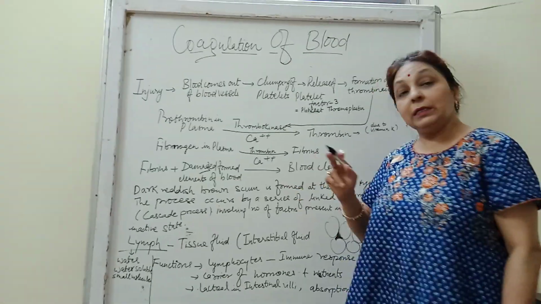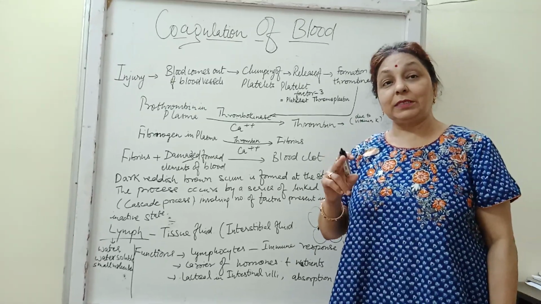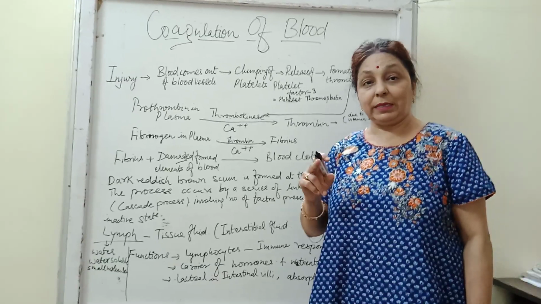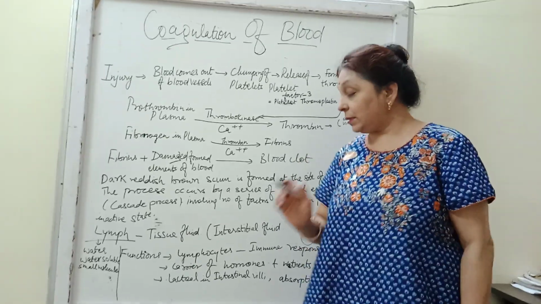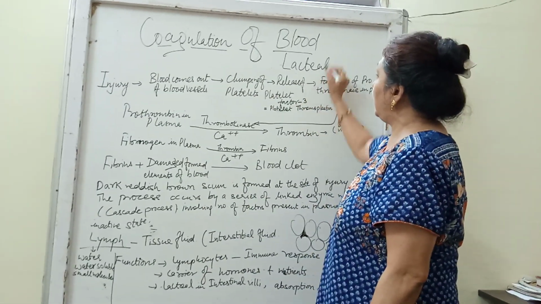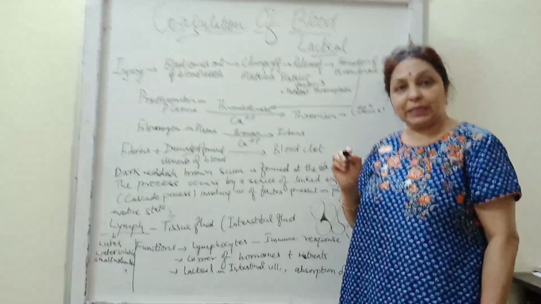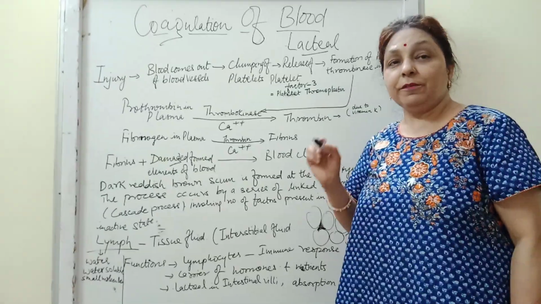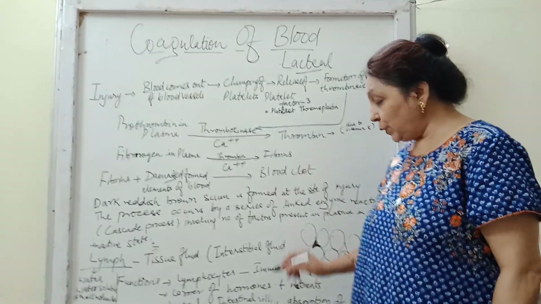These villi contain a centrally located lymphatic vessel called the lacteal, spelled L-A-C-T-E-A-L, which is surrounded by blood vessels. The lacteal is a large lymphatic vessel which helps in the absorption of fatty acids and cholesterol.